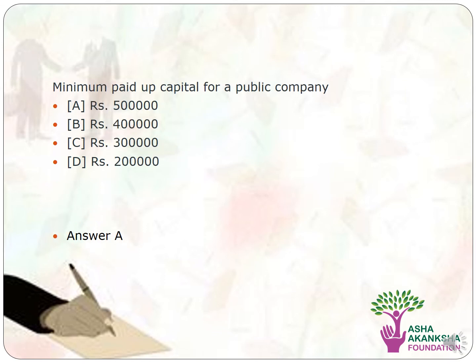The next question is, the minimum paid up capital for a public company is option A, rupees 5 lakh, option B, rupees 4 lakh, option C, rupees 3 lakh, or option D, rupees 2 lakh. The correct answer to this question is option A, that is rupees 5 lakh.